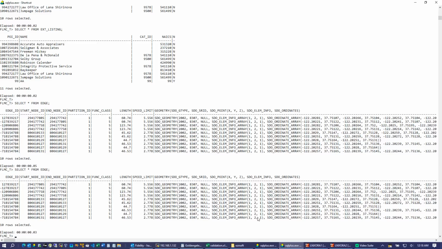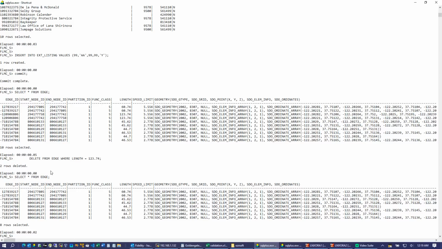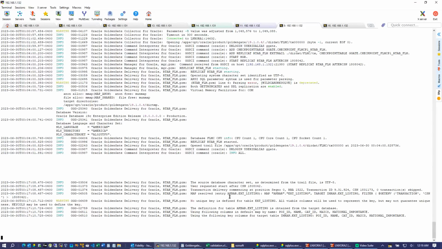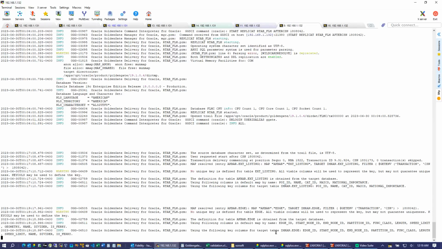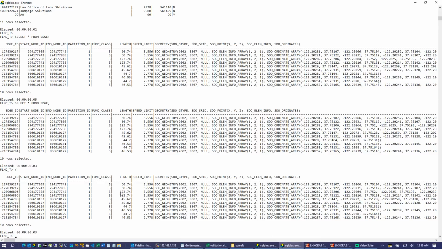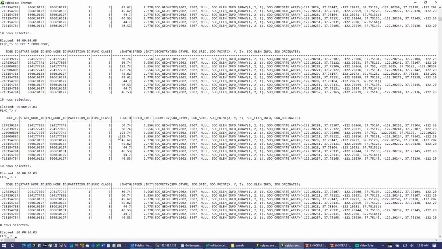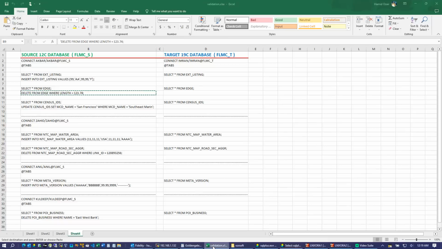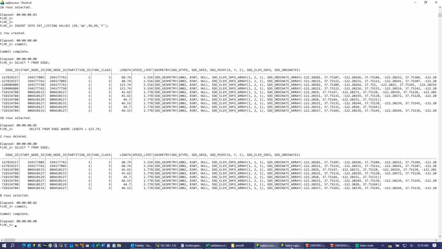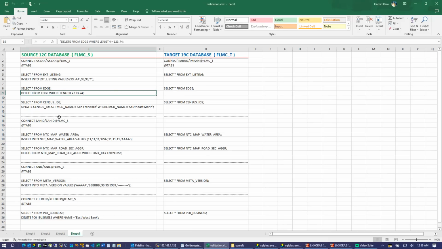Did we already get this? Wait a minute, did I hit commit? Oh, I did not even commit. Now it's going to come through here. Okay, we got this. Hopefully we won't see these 2 rows. Okay, those are gone. So the insert is working, delete is working.